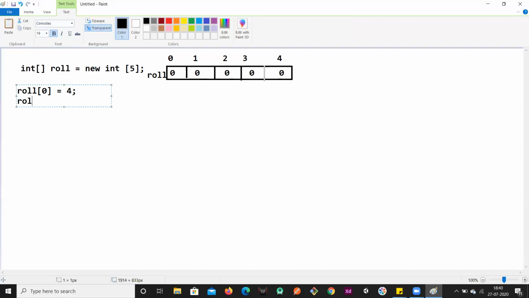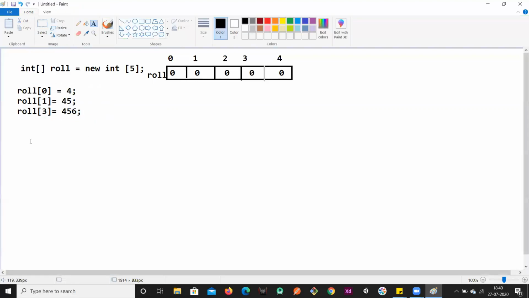So in this manner, roll 1. In this way, I can provide values by giving their index number. In this particular index, this value will be assigned. Based on the index, the value will be mapped into that particular location. So this is how it works.